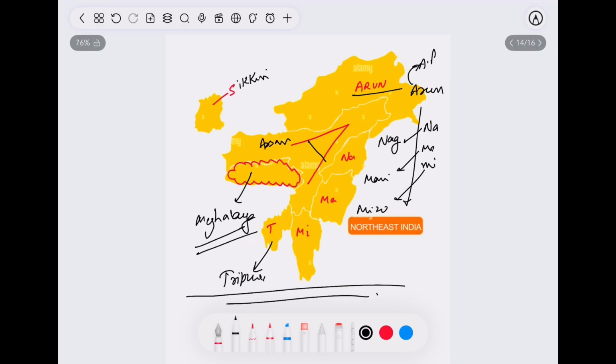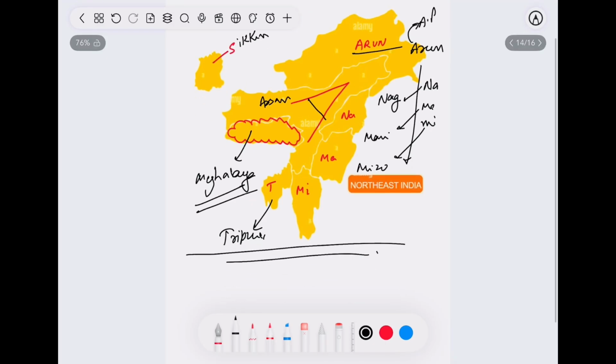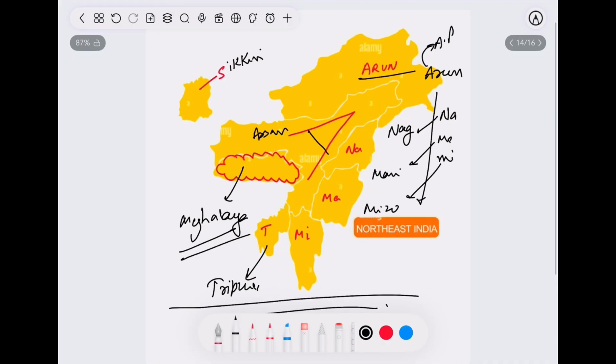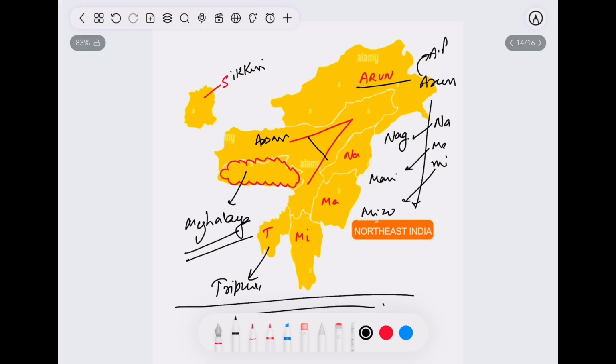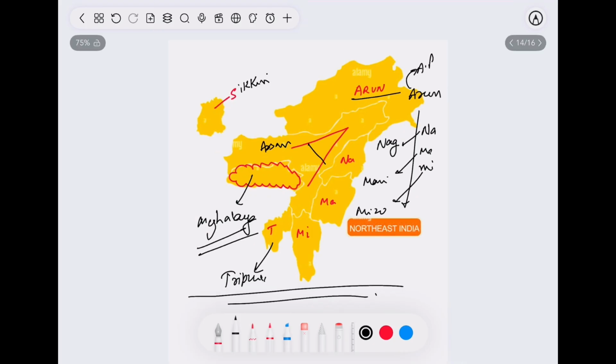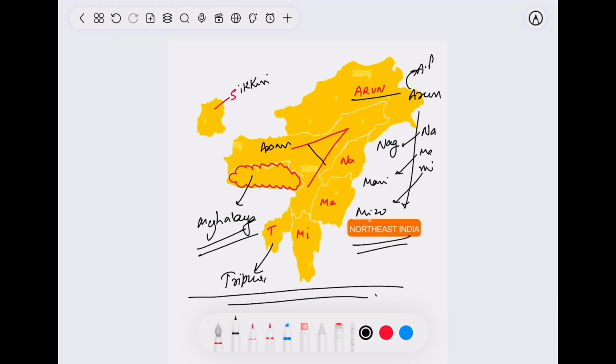Now you can't say this is a tough part, and school going students, trust me, no one can teach you better than this, and you do not need to mug up each and every part. Just a simple logic behind each and every word. Just try to remember as I have told you, and you will be prepared with Northeast India within seconds, right?